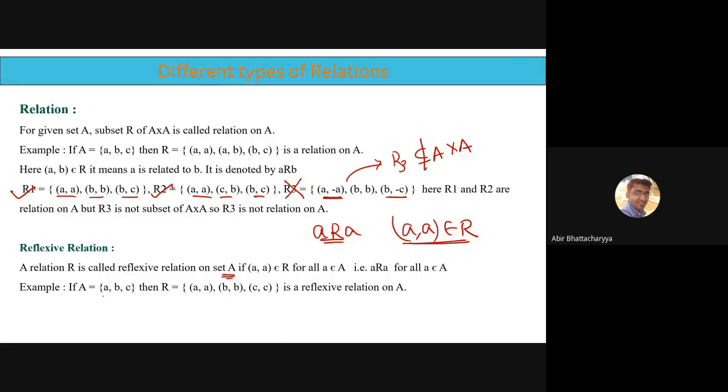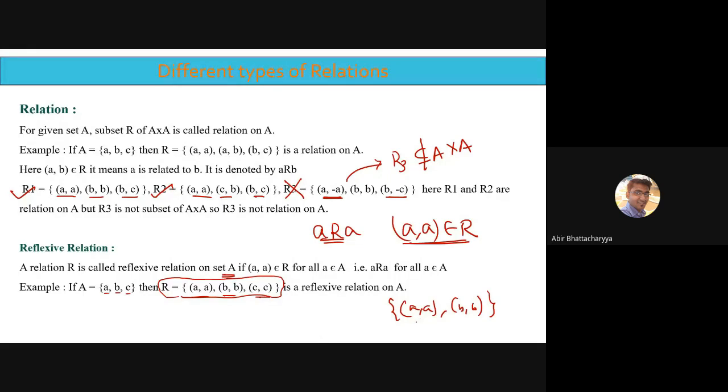Because how many elements are there? a, b, c, three different elements are there. So (a, a), (b, b), (c, c), this whole thing is a reflexive relation. So this relation R is a reflexive relation. Now you may ask me, sir, if I write only (a, a) and (b, b), is it a reflexive relation? No, it is not a reflexive relation.